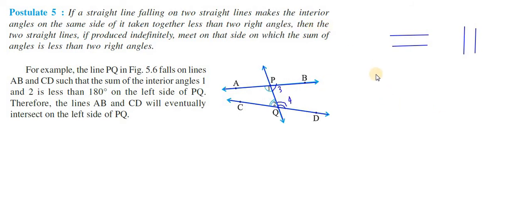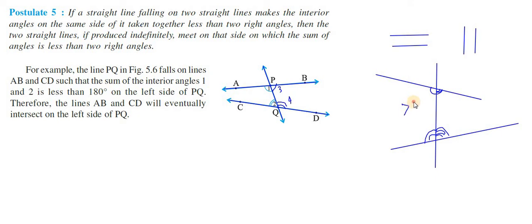See here, I'll take one more straight line. Here this one straight line and here this one straight line. On this straight line, I am going to draw one more straight line like this. So see here, totally we have four angles, right? This one angle, this one angle, and this one angle. Here the sum of angle 3 and angle 4 measures greater than 180 degrees, and angle 1 and angle 2 measure